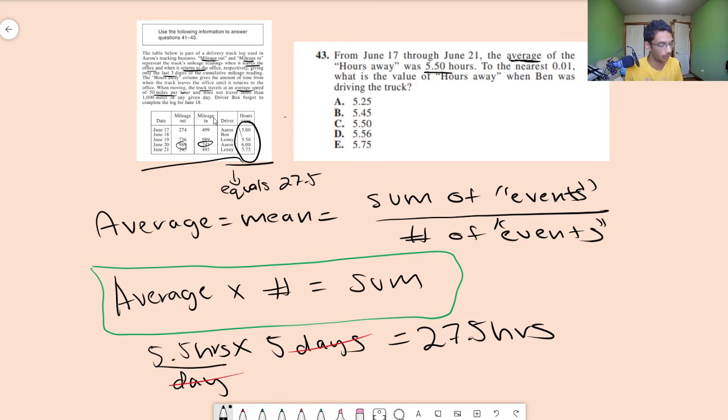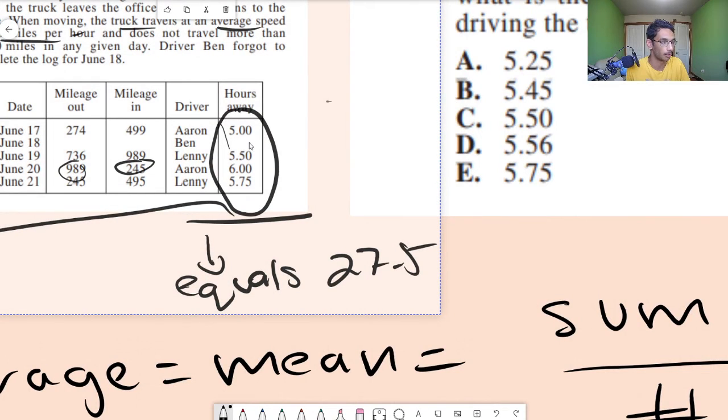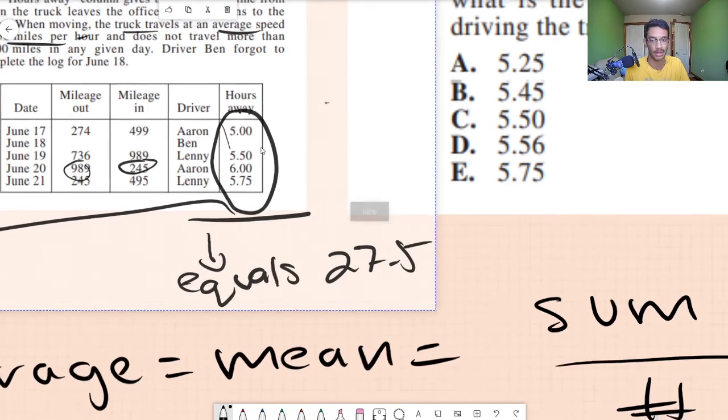Now, if you look very closely at this table right here, we see that there's one thing missing. So what we can do is add all these up. So we can add 5, 5.5, 6, and 5.75. And then we can subtract that from 27.5 to get this remaining value right here.